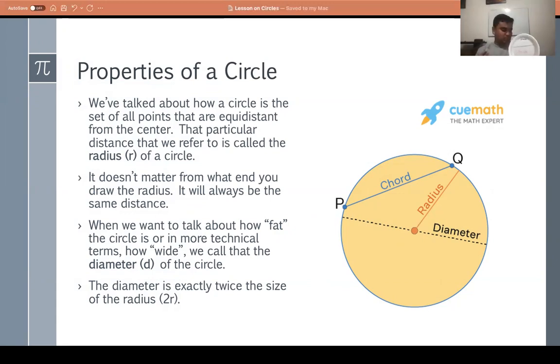So typically, since we're looking at how wide it is, we're going to look from one end of the circle to the other end of the circle. We already know that. So since it's one end to the other, it's like drawing two radii, two radiuses, o dos radios, como dibujar dos radios, porque es lo gordo o lo ancho que es el círculo. ¿Entendiste, Janet? Sí. Ok, perfecto. Janet, déjame saber si tienes algunas preguntitas.